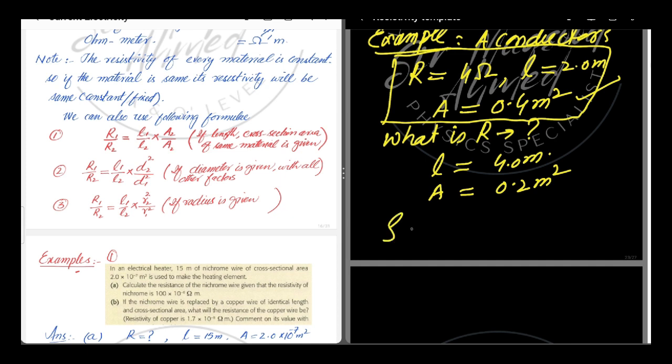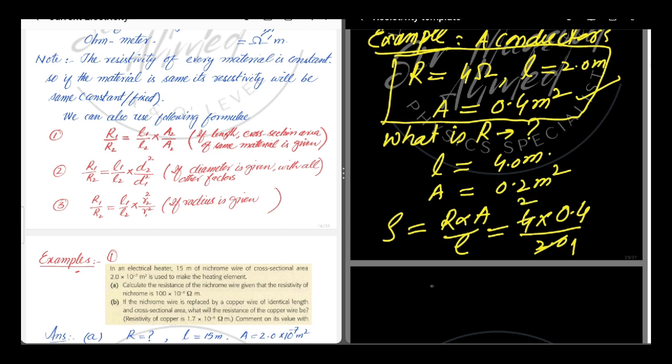The formula for resistivity is rho is equal to R into A over L. So by putting the value of resistance 4, when its cross section area is 0.4 and its length is 2 meter.